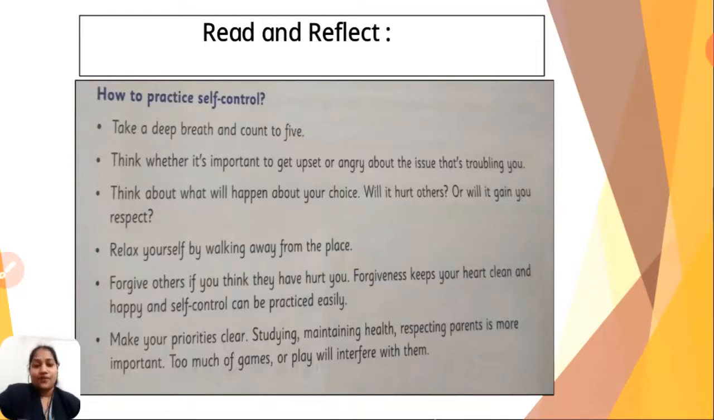clean and happy. And self-control can be practiced easily. So if you want to practice self-control, you need to first learn how to forgive others, because forgiveness is a very important value which keeps your heart clean and happy. So being happy and clean-hearted, you need to forgive first. Okay. Next, make your priorities clear. Whatever priorities you have in your life, make them clear first. Studying, maintaining health, respecting parents is most important.